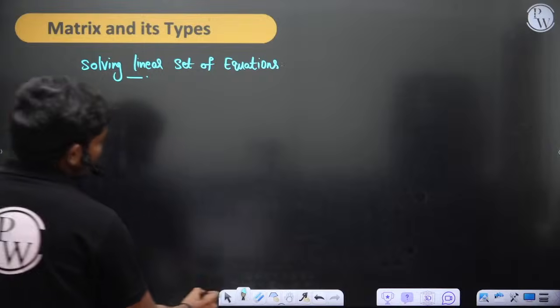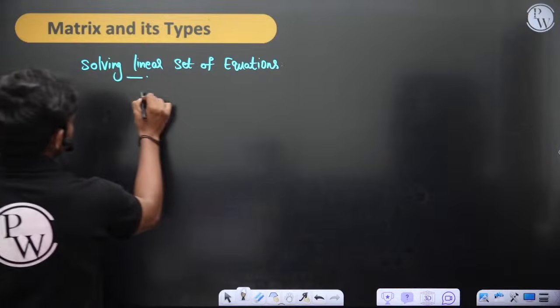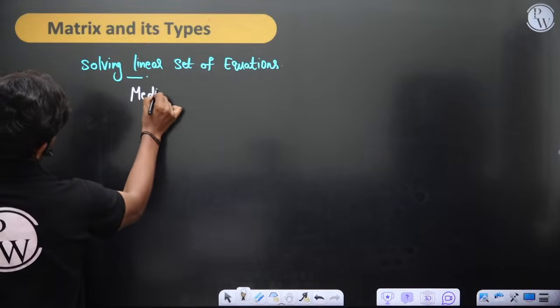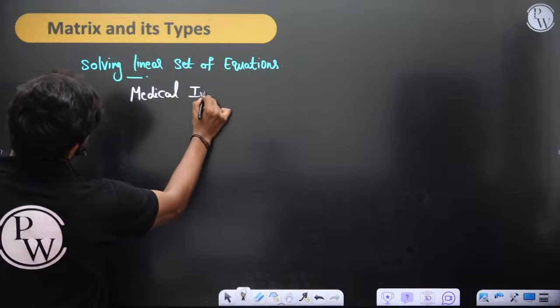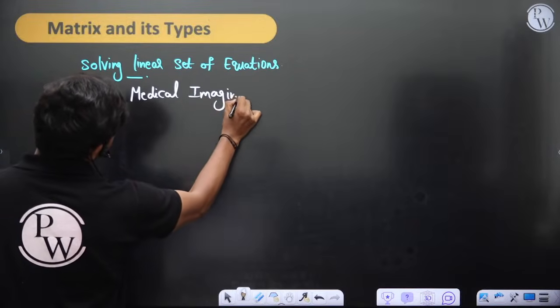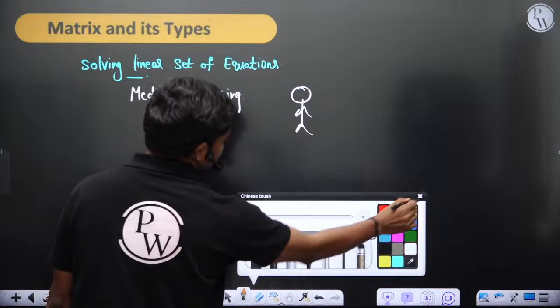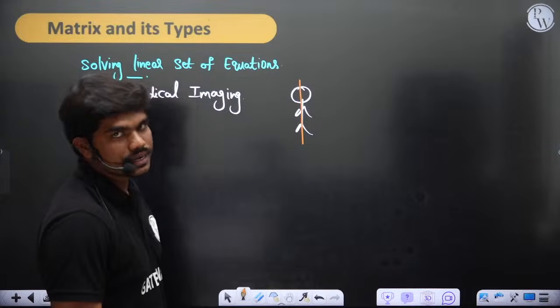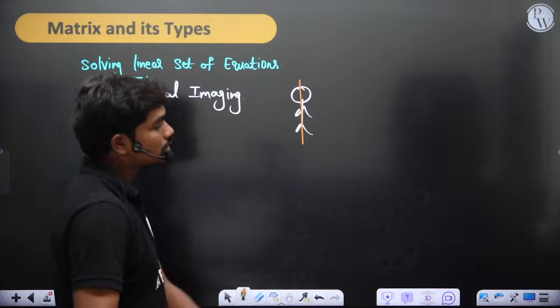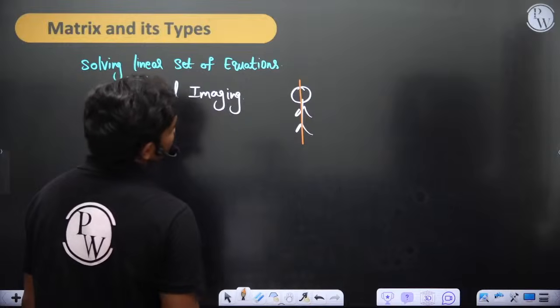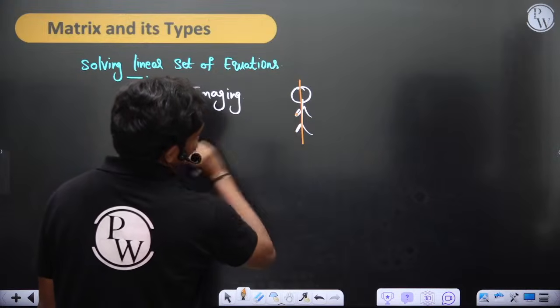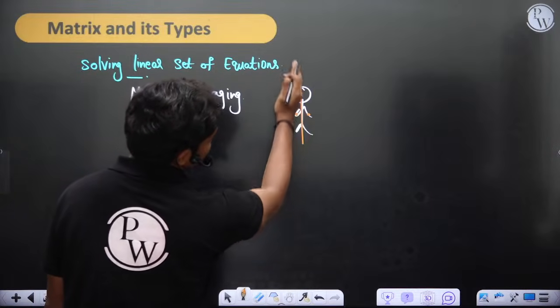Not only this, we have a lot of applications in medical imaging. The reason is, if you take the human body, this body is symmetric. Apart from a few organs, the body generally looks symmetric. So if you generate a point here, you can reflect this point about a particular axis.